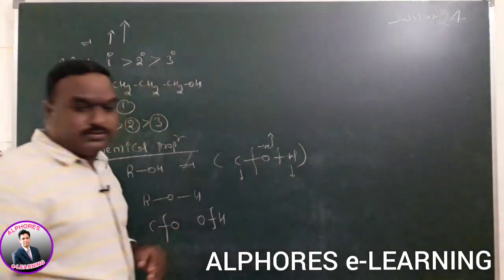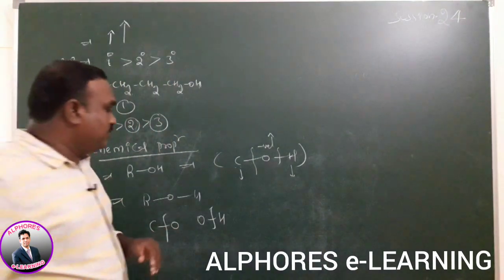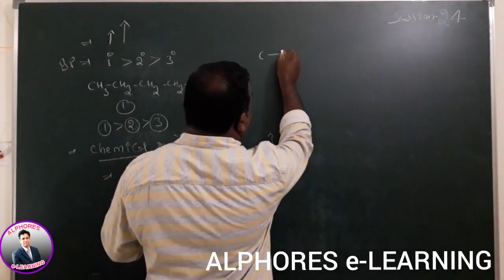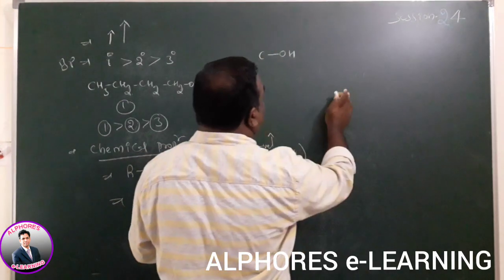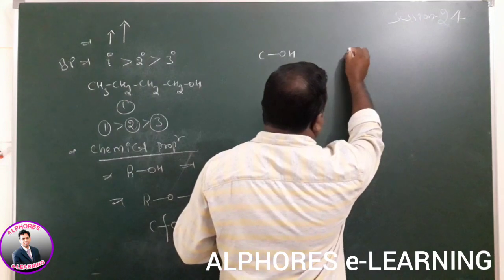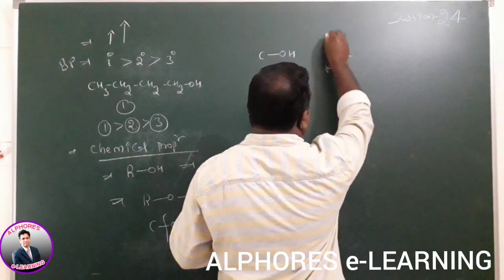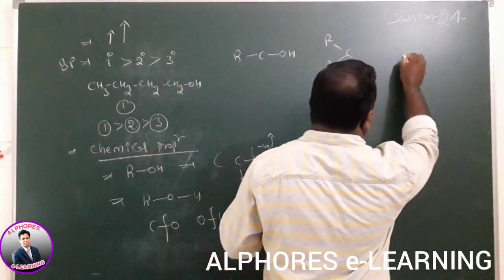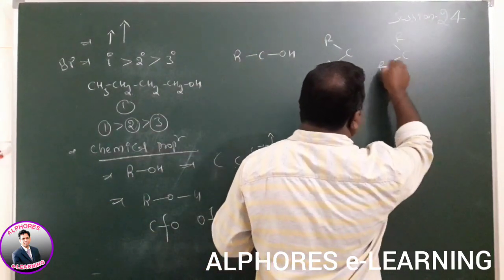Based on the given molecule structures here, for example, here only a primary alcohol is given, here a secondary alcohol is given, here a tertiary alcohol is given.